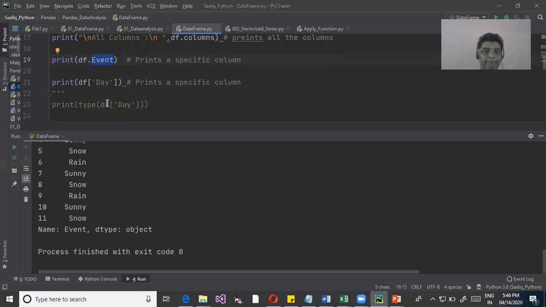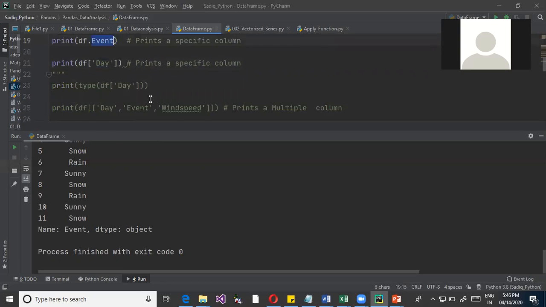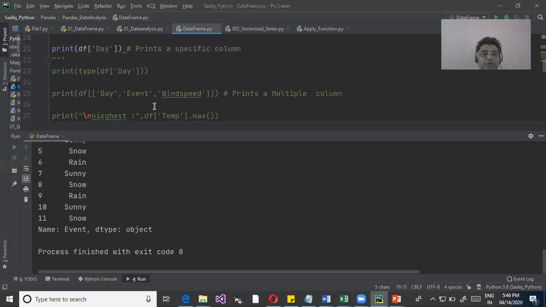Now you want to get multiple columns. If you want to get multiple columns, we can write the code something like this. Print data frame. So I'm defining a list of lists. In the data frame, I need to define the list, and that list is this. I want to get the day, event, and the wind speed.